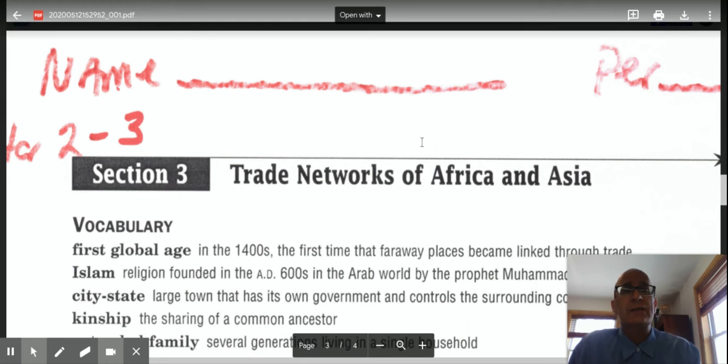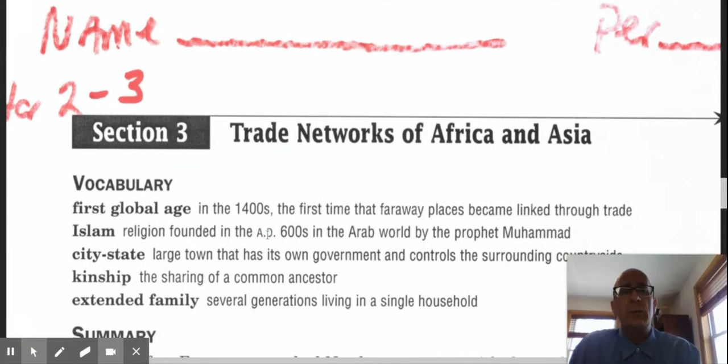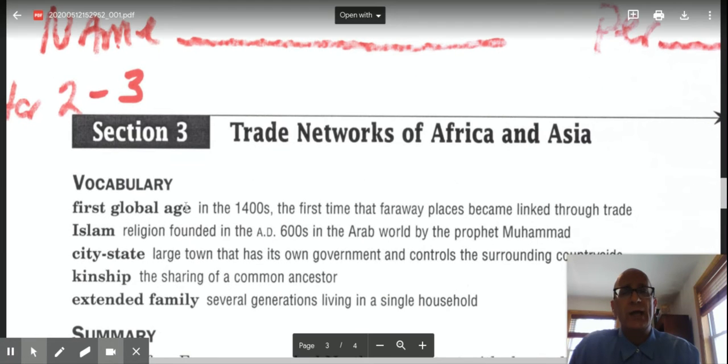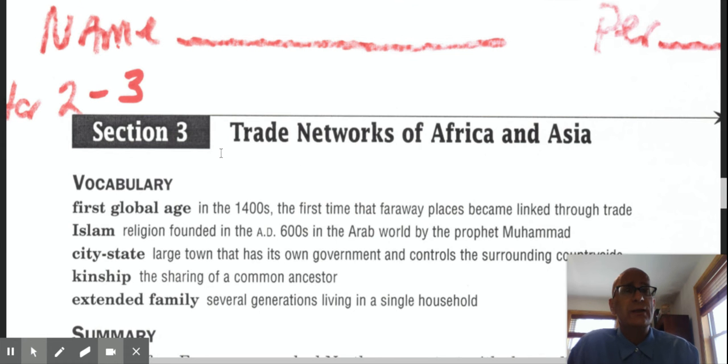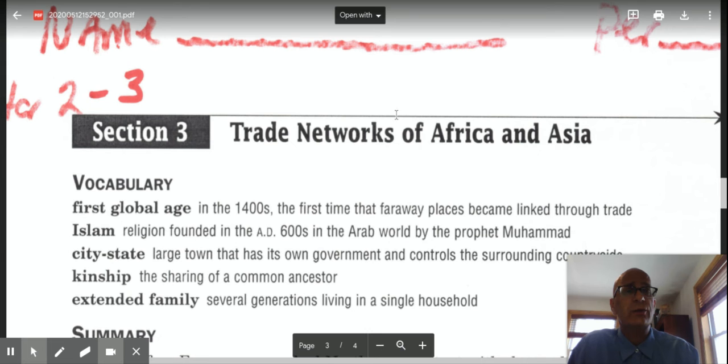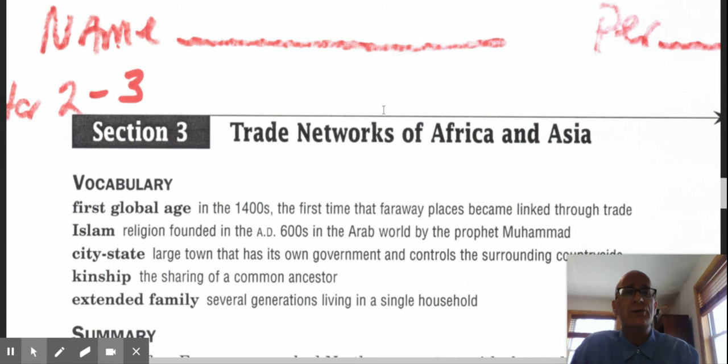Chapter 2, Section 3. We are going to look at a few vocab terms. There are 9 total vocab words in this section, Chapter 2, Section 3. We've got 5 on the reading here. The rest, all the 9, are included in your Quizlet deck. Let's hop right to it. Trade Networks of Africa and Asia, Chapter 2, Section 3.